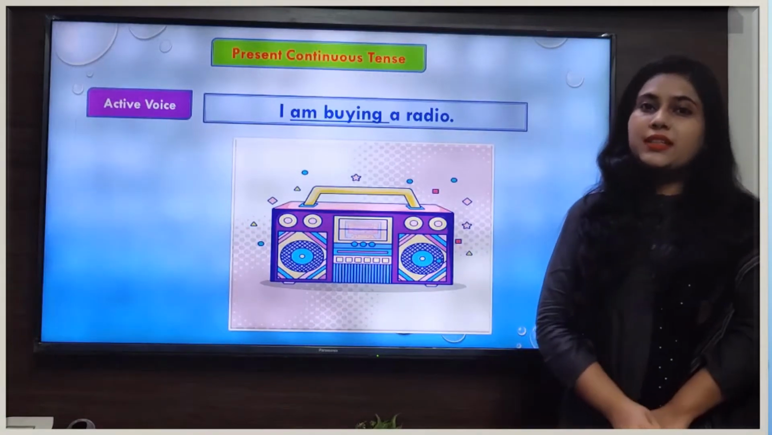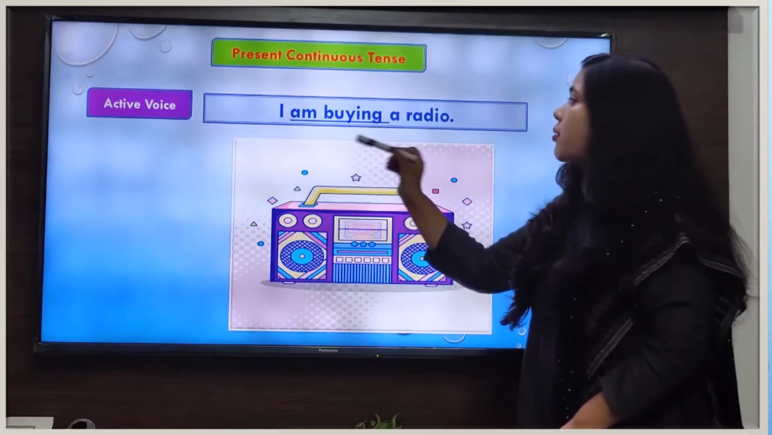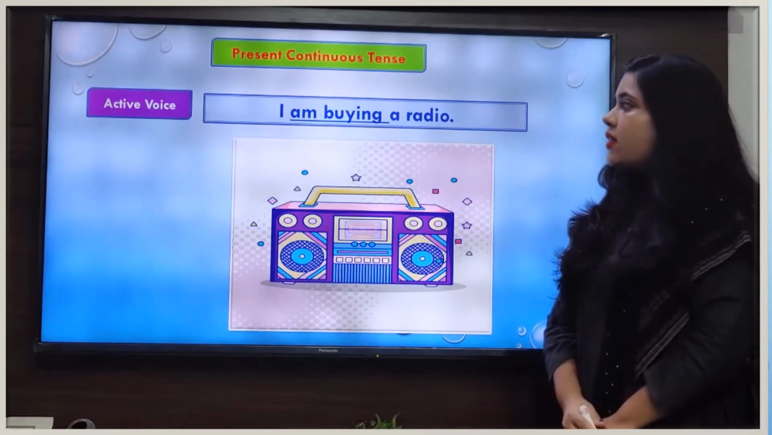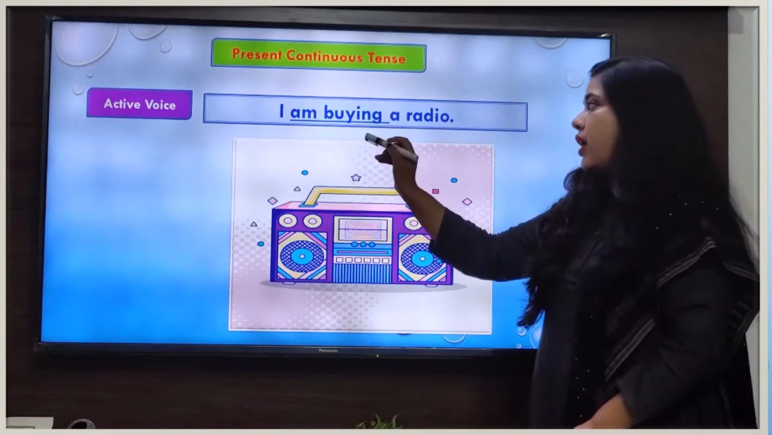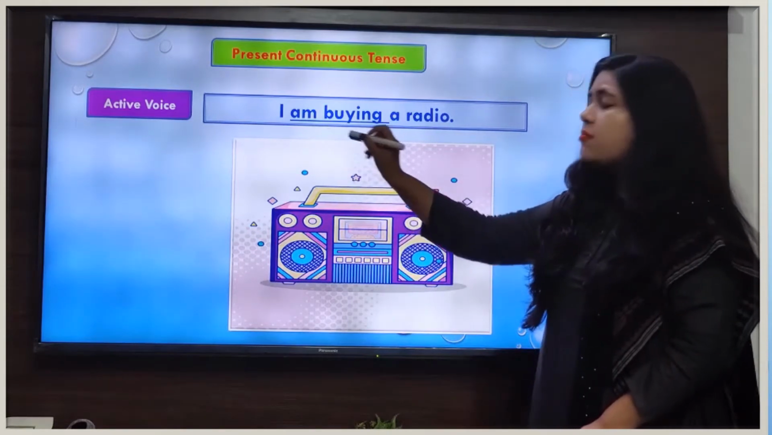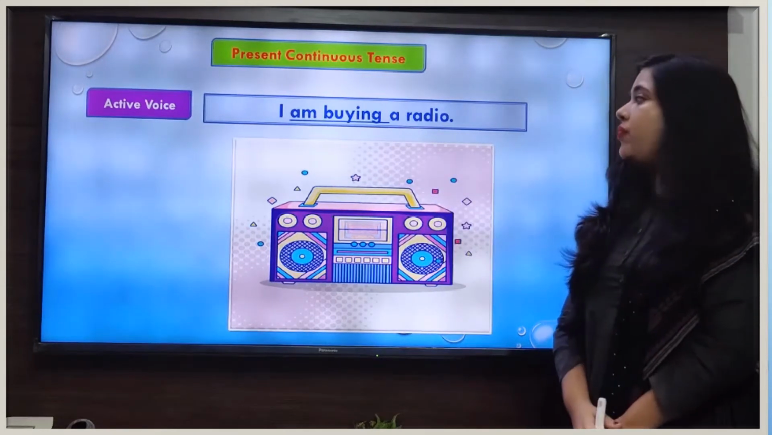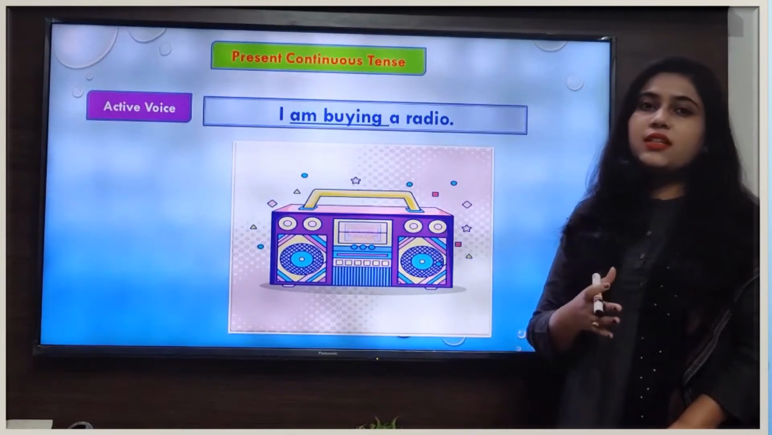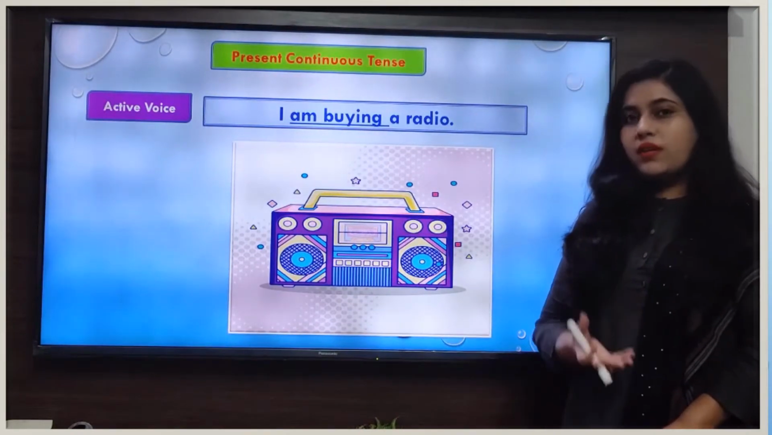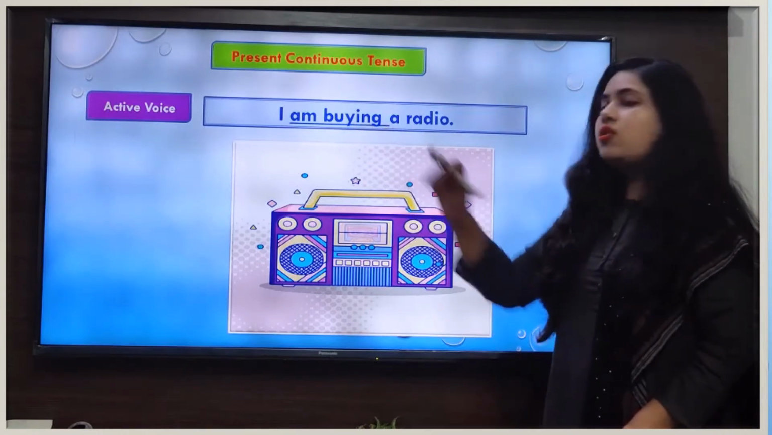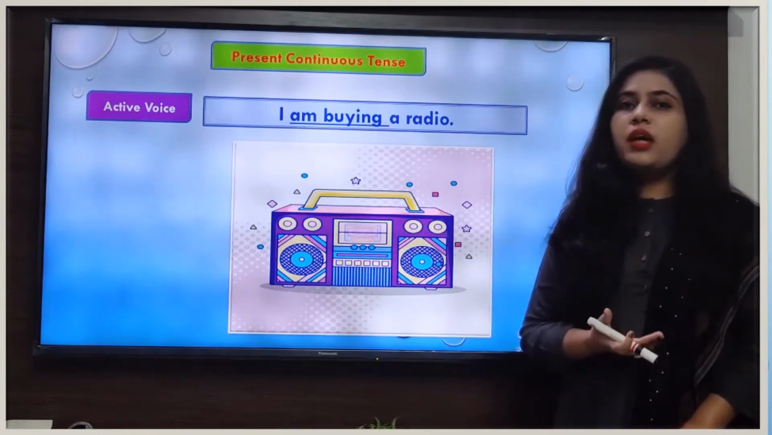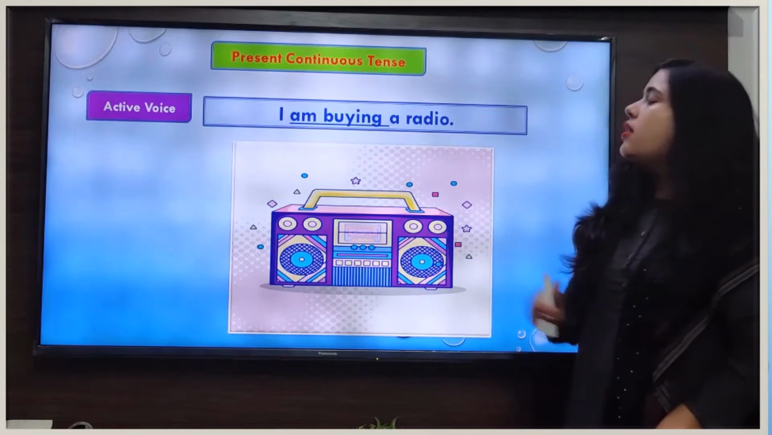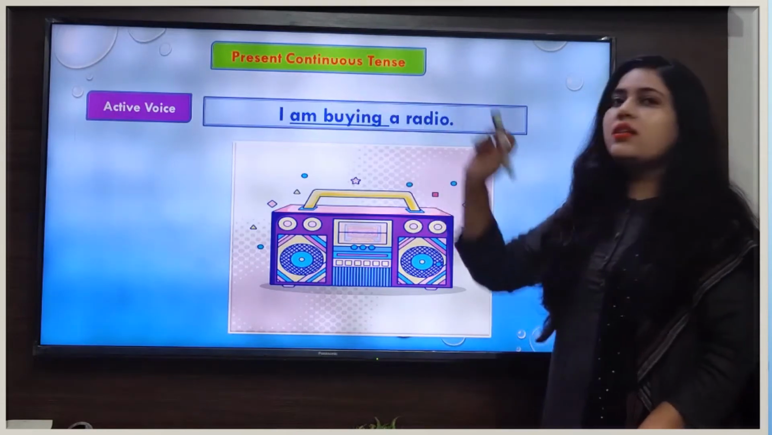Now look at the sentence here. The sentence is I am buying a radio. In this sentence, our verb form is am buying, means auxiliary verb plus main verb with ing. So in this sentence, the auxiliary verb am shows that this sentence is in present tense, whereas the main verb with ing shows the continuity of the action. That means this sentence is in present continuous tense.